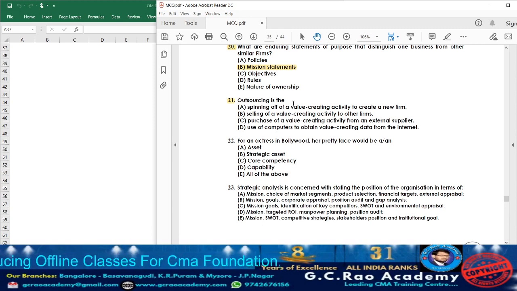That we are going to call outsourcing. Now let us go through the options. Option A: spinning off the value creating activity to create a new firm. No, this is not outsourcing. Option A cannot be the answer.